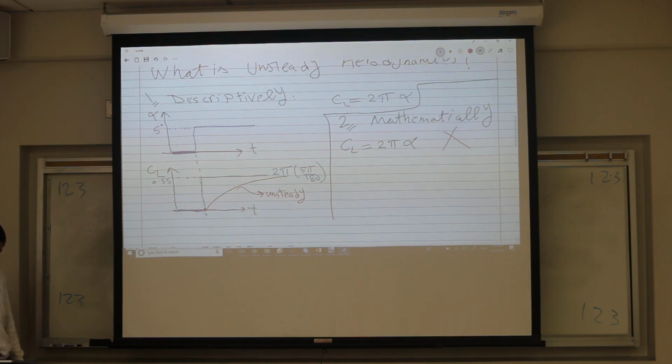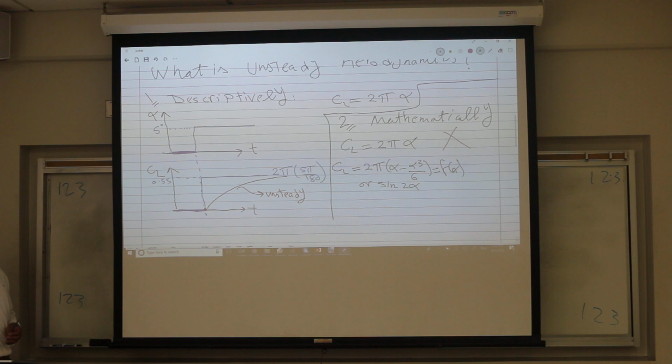I'll ask you one question. Can this relation, maybe 2 pi alpha minus alpha cube over 6, which is nonlinear in alpha, or any function that is nonlinear in alpha, maybe sine 2 alpha, or exponential alpha, any nonlinear function of alpha, do you think that this can describe an unsteady flow?